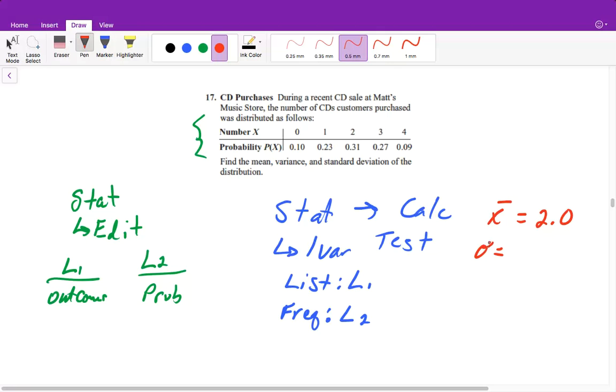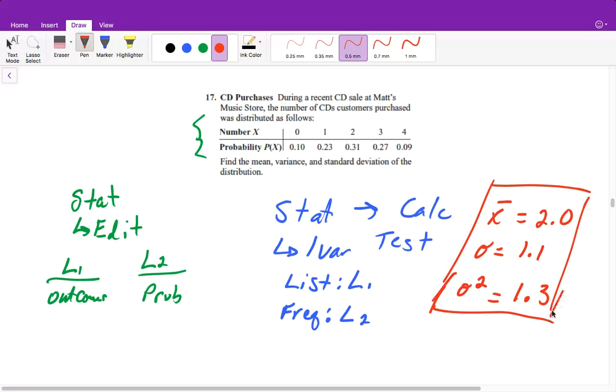Then here we would have our standard deviation is 1.12, so it will round to 1.1. And then to find our variance, we just square our standard deviation, which will square to 1.26. So then it rounds to 1.3. Right, so these are the 3 answers that you should have gotten when using your calculator. Scientific calculators can do this as well. So if you need help with that, just let me know.